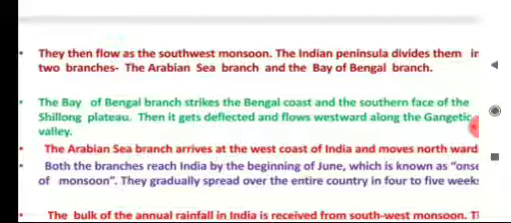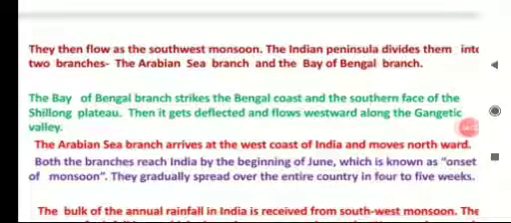The Bay of Bengal branch strikes the Bengal coast and southern face of the Shillong plateau. Then it gets deflected and flows westward along the Gangetic Valley. The Arabian Sea branch arrives at the west coast of India and moves northward. This Bay of Bengal branch travels through the eastern coast of India and Arabian Sea branch arrives at the western coast of India and moves northward.